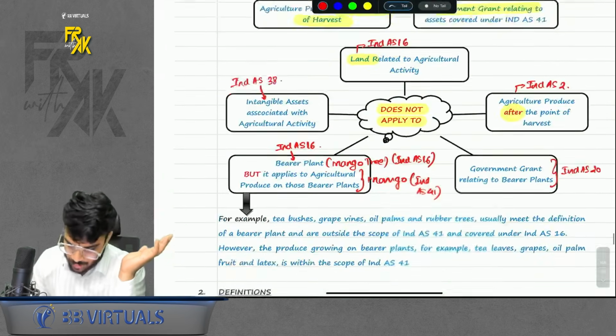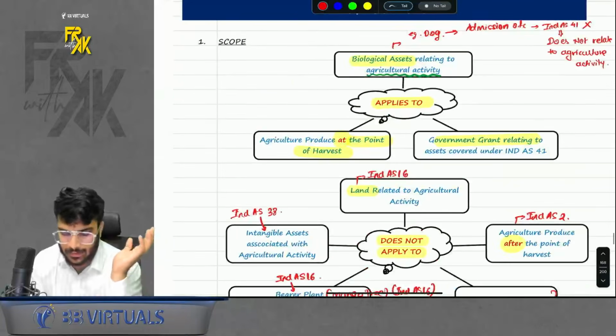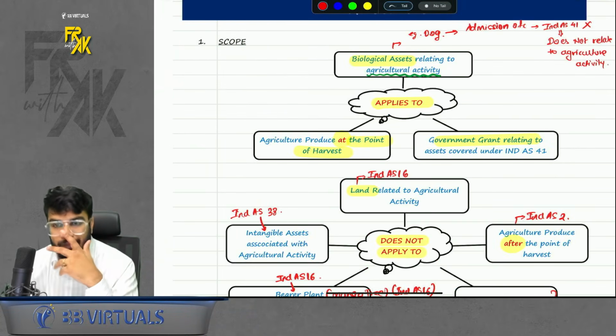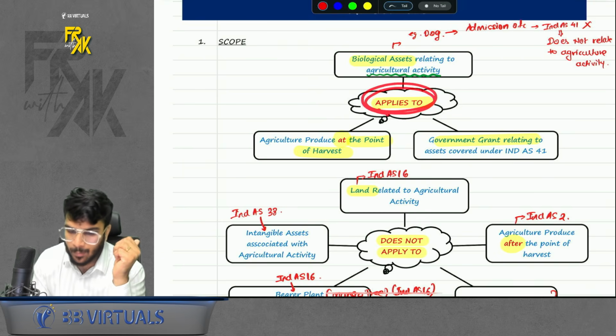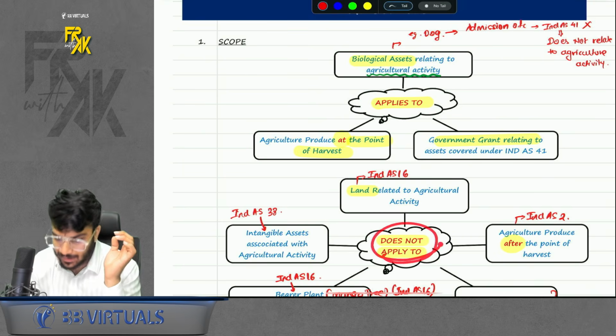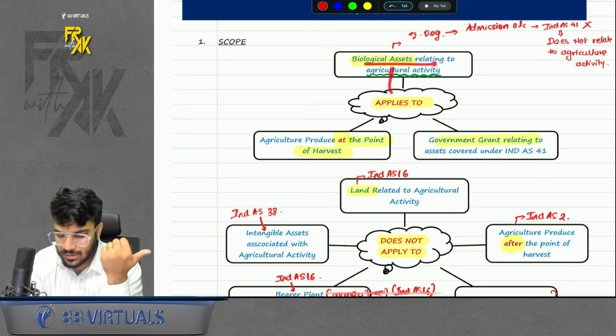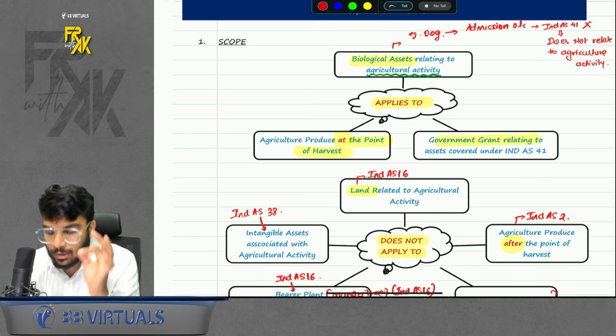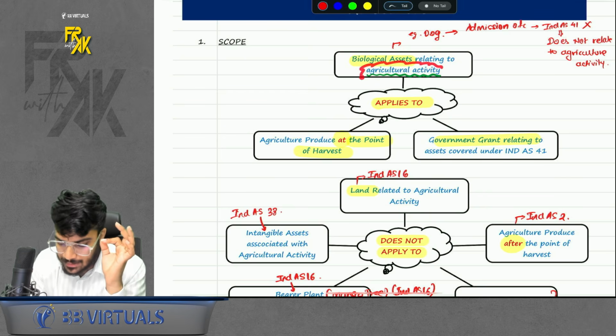So this was the first point, which was definition. Then the next point is scope. In scope, we have 2 things. First, to whom does it apply? Second, to whom it does not apply. It applies to biological assets, but only those biological assets which relate to agriculture activity.